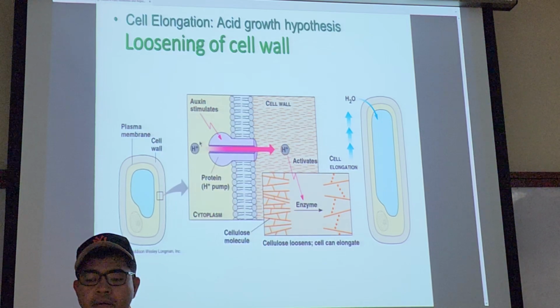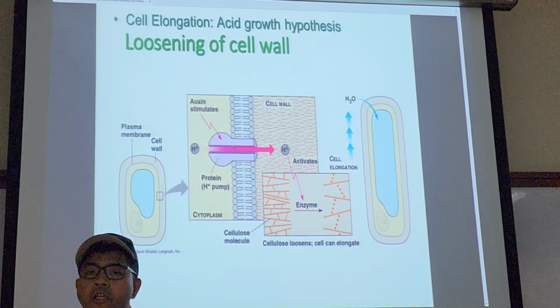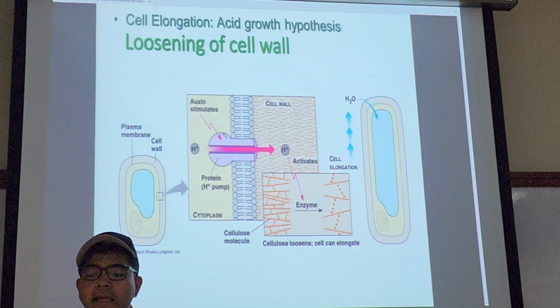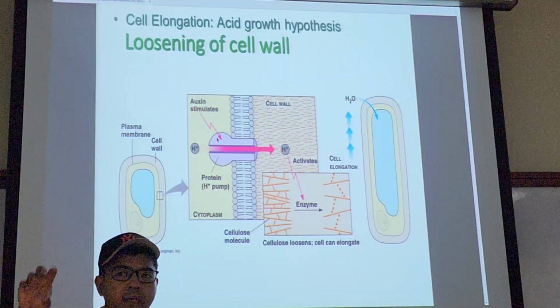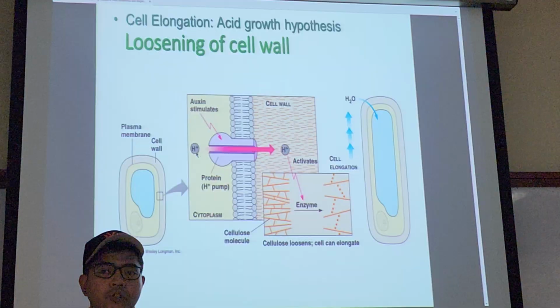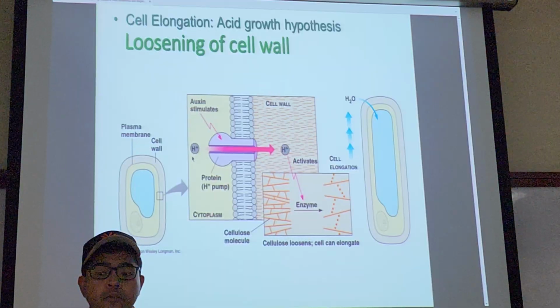You see the pump here? It's a protein. Usually it won't be pumping anything. But the moment auxin is there, it will start pumping like crazy. What is it pumping? It will pump hydrogen ions, H plus.